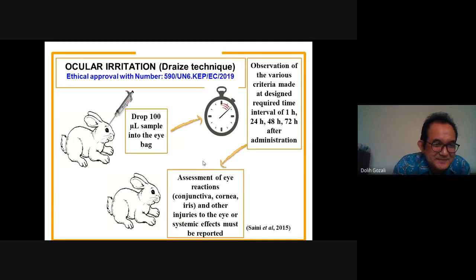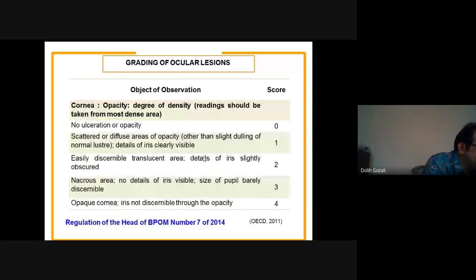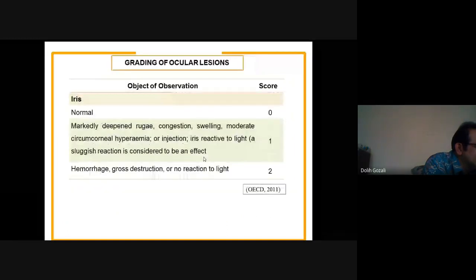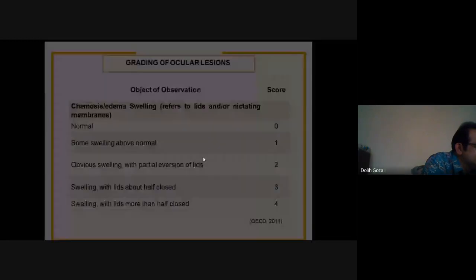This is the grading of ocular irritation. There is a score for cornea, and then iris, conjunctiva, and chemosis edema.